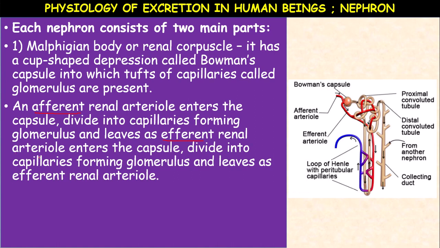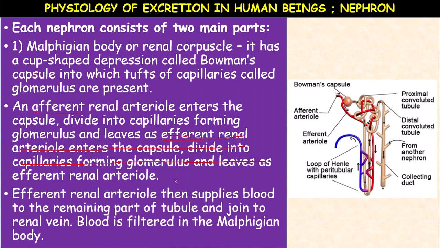So the renal artery enters into the capsule as afferent arteriole, divides into capillaries forming glomerulus, and leaves the Bowman's capsule as efferent renal arteriole.